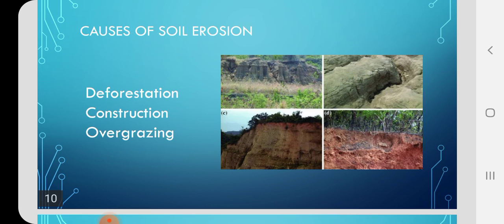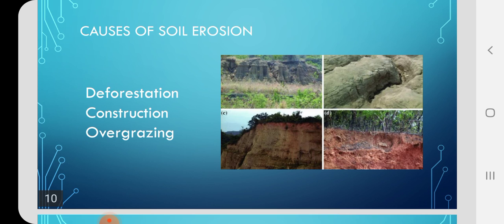When we are speaking about construction, because of the unscientific building constructions, the soil erosion in a particular area increases. Here what we do, we remove soil from the hill slopes for laying roads and for laying railway roads. Water flowing in these areas erodes the soil much more than in other places.